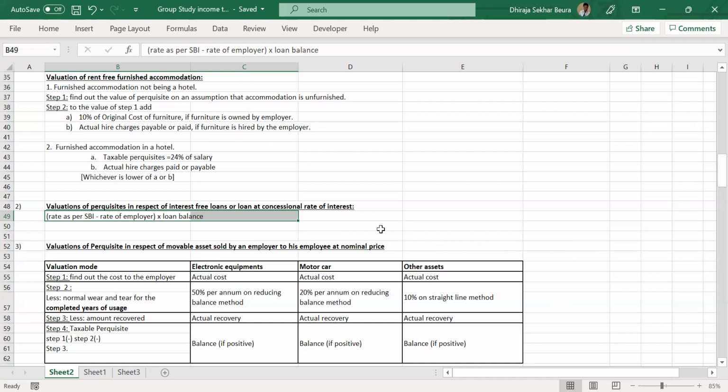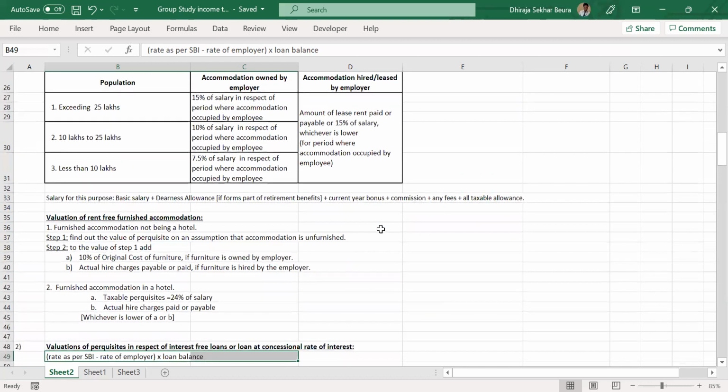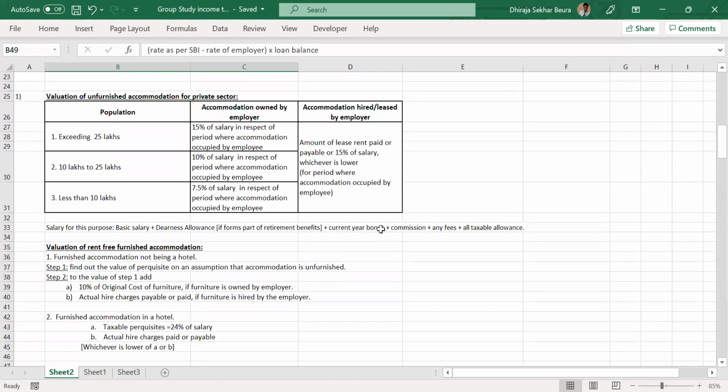Now, can anybody remind me of the unfurnished accommodation given to the employee? What is the taxable value for it? This is the first time I'm going to do this. If you don't see the previous video, that's fine for other topics, but in income tax this becomes very difficult. I would recommend everybody to see the first session video. You will realize you can remember these provisions on your fingertips.